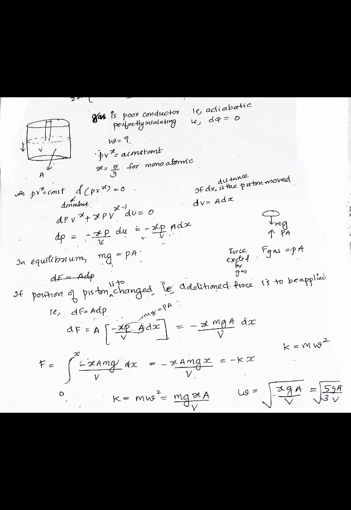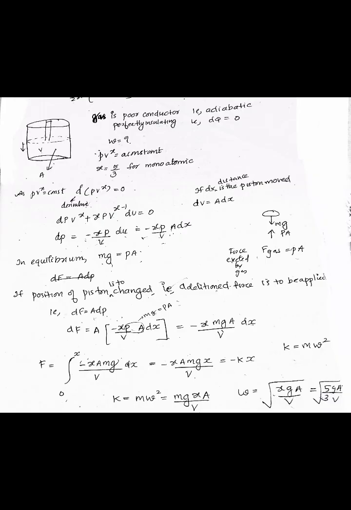That is dP V raised to gamma plus gamma P V raised to gamma minus 1 dV is equal to 0. That is dP is equal to minus gamma P by V dV. We know dV is equal to A dx. So this is equal to minus gamma P by V into A dx.